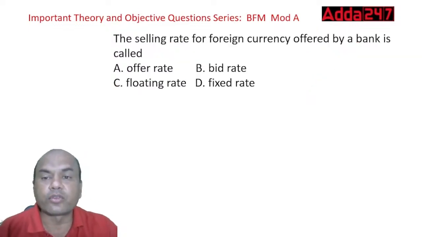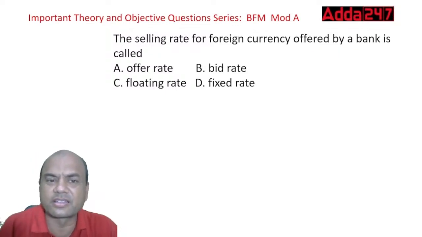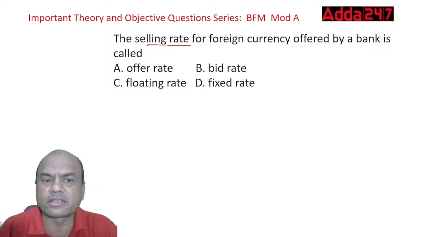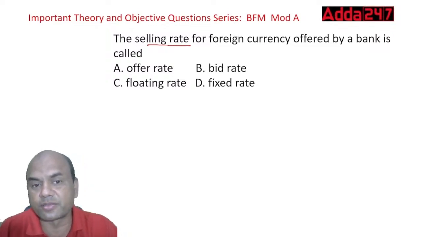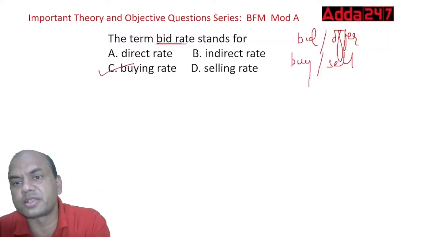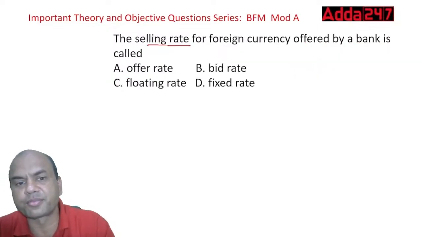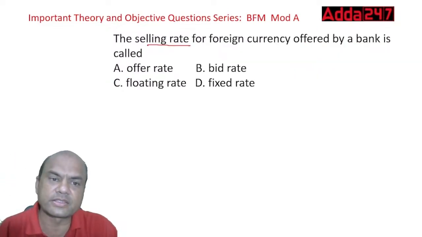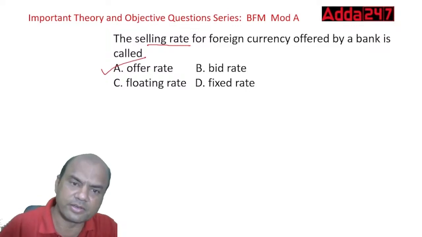The selling rate of a foreign currency offered by a bank is called as, just now we did it. Selling rate, sell rate is known as what? Yes, give me in the comment section. Just now we saw it. Yeah, this one. Sell is what? Correct? Type fast. Offer, isn't it?